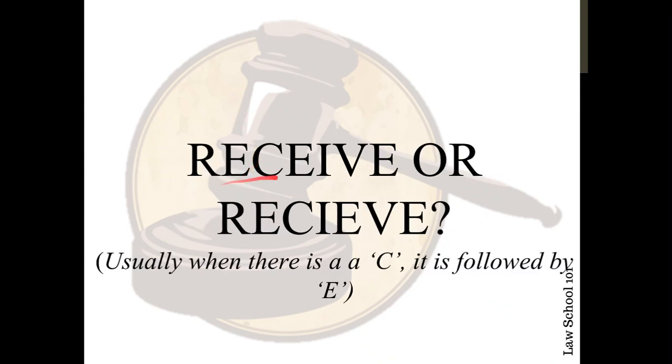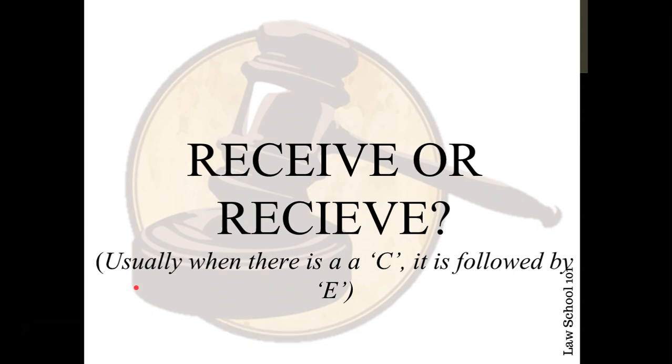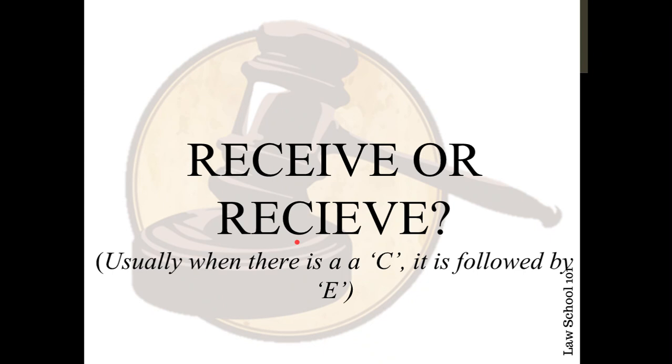The next word, receive. The question that most frequently comes to our mind is whether it's R-E-C-E or R-E-C-I. The oft quoted trick is to remember that when there is a C, there is an E. So when it's receive, it's R-E-C-E, not R-E-C-I. For example, believe, there's no C around, so it's B-E-L-I-E-V-E.